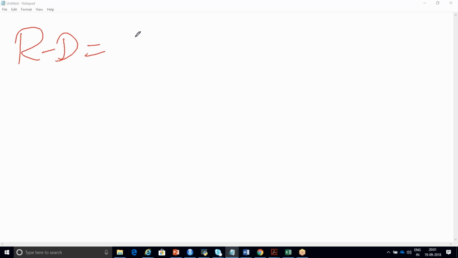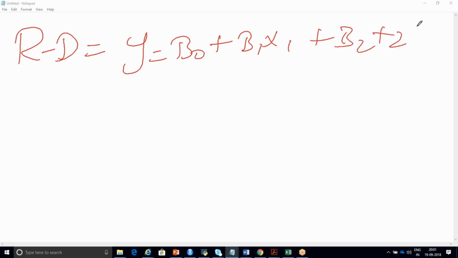Now coming to your residual deviance. Residual deviance is calculated based on beta naught with other input variables also, like this.